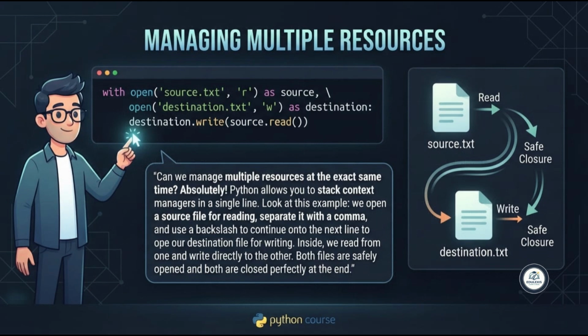Can we manage multiple resources at the exact same time? Absolutely. Python allows you to stack context managers in a single line. Look at this example. We open a source file for reading, separate it with a comma, and use a backslash to continue onto the next line to open our destination file for writing. Inside, we read from one and write directly to the other. Both files are safely opened and both are closed perfectly at the end.